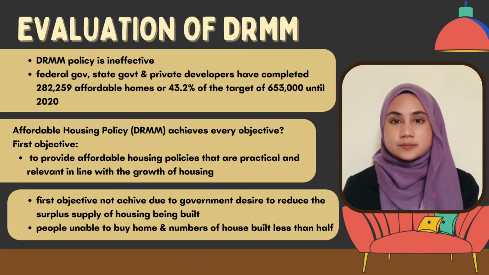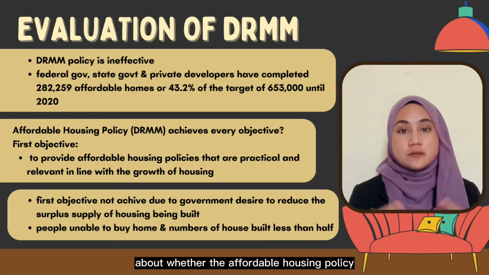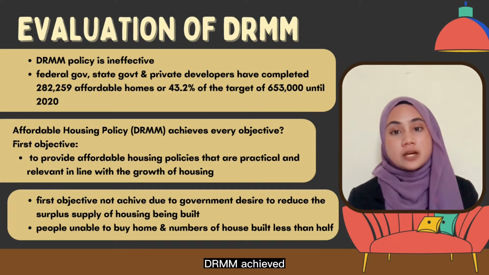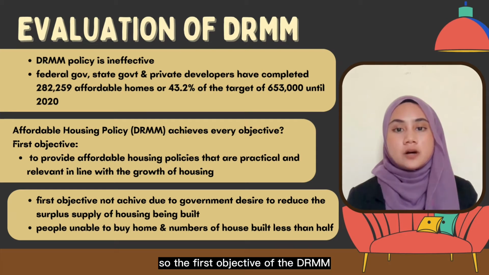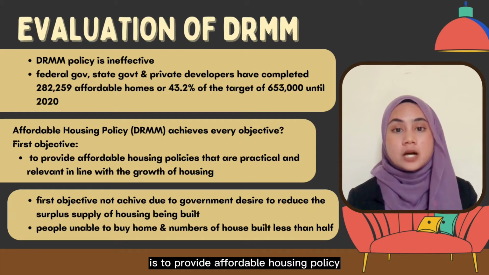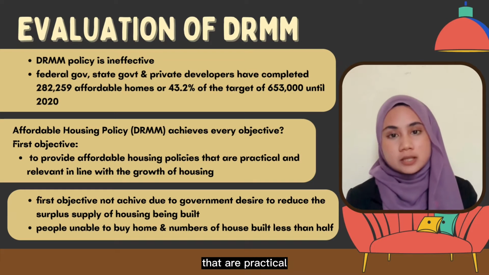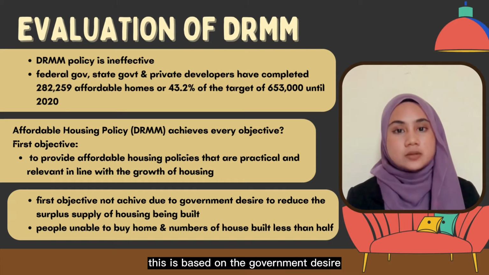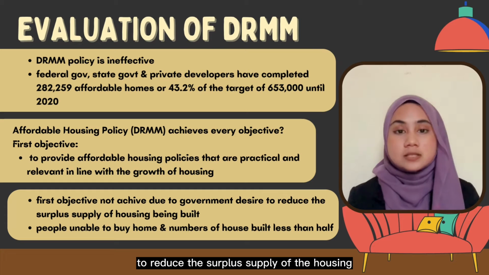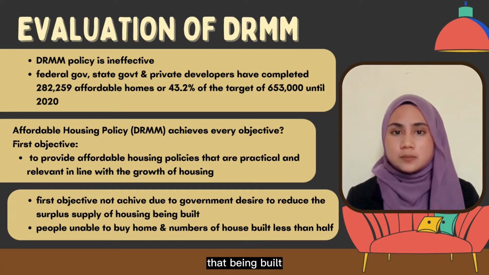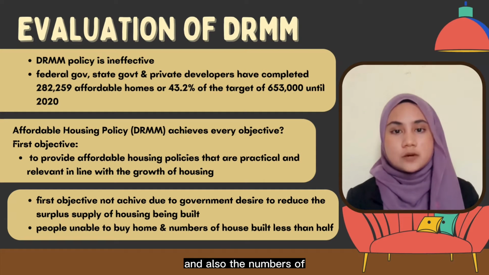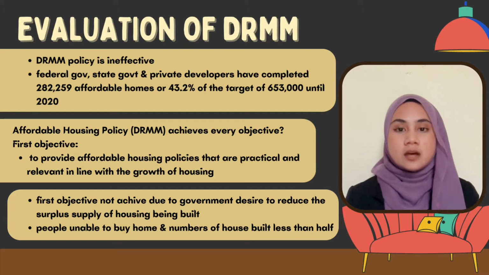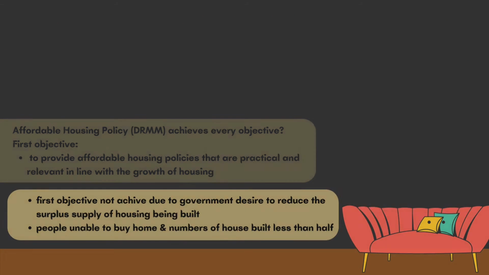Next part is about whether the affordable housing policy DRM achieved every objective. The first objective of the DRM is to provide affordable housing policy that is practical and relevant in line with the growth of housing. So the first objective was not achieved. Why? This is based on the government's desire to reduce the surplus supply of housing that was built as a result of Malaysians being unable to buy homes, and also the number of houses that were built is less than half of what the government had intended.